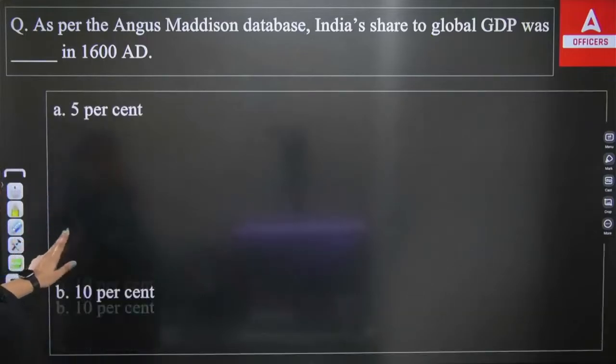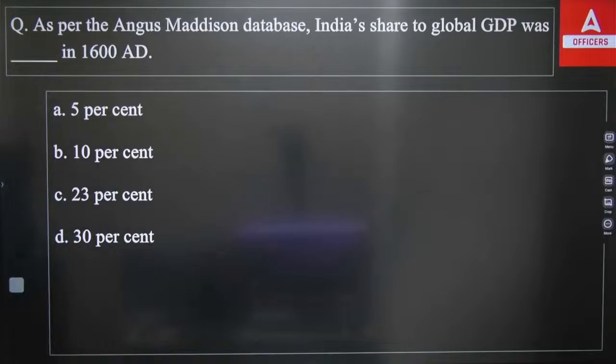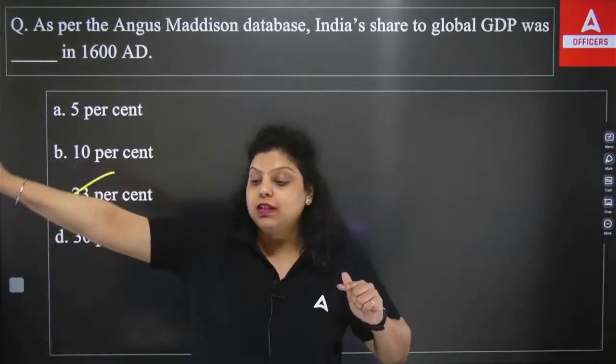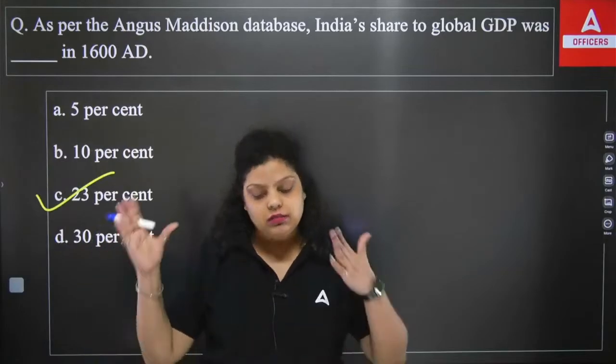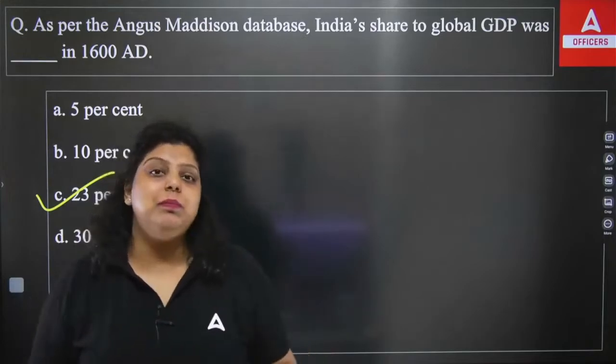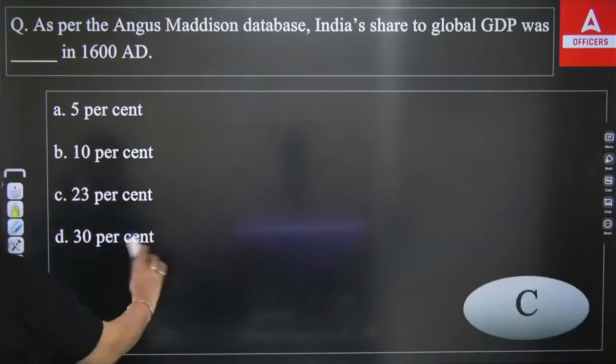So out of these, what will be the right answer? What used to be India's share of the global GDP in 1600 AD: 5%, 10%, 23% or 30%? The right answer here will be 23%. At that time, India used to have 23% of global GDP. But when the Britishers left us, at the time of independence, we dropped to a very low level, that was 3% only in the year 1947. So the right answer will be option C.